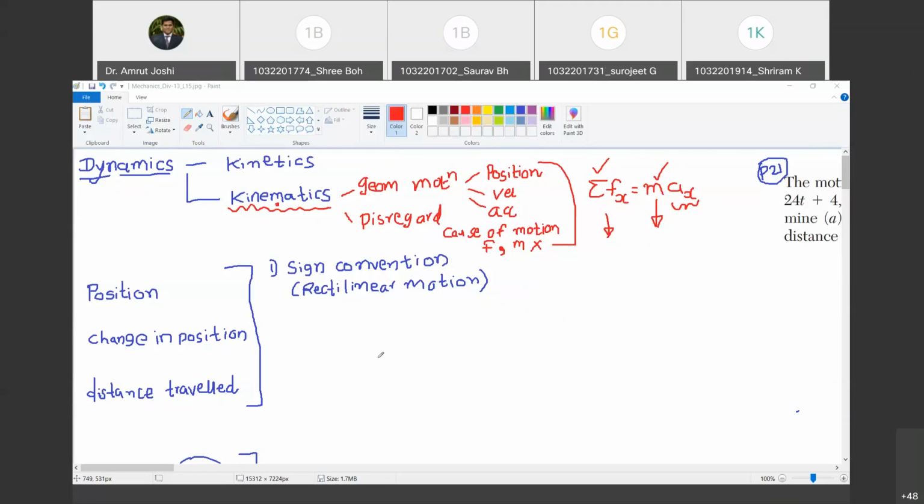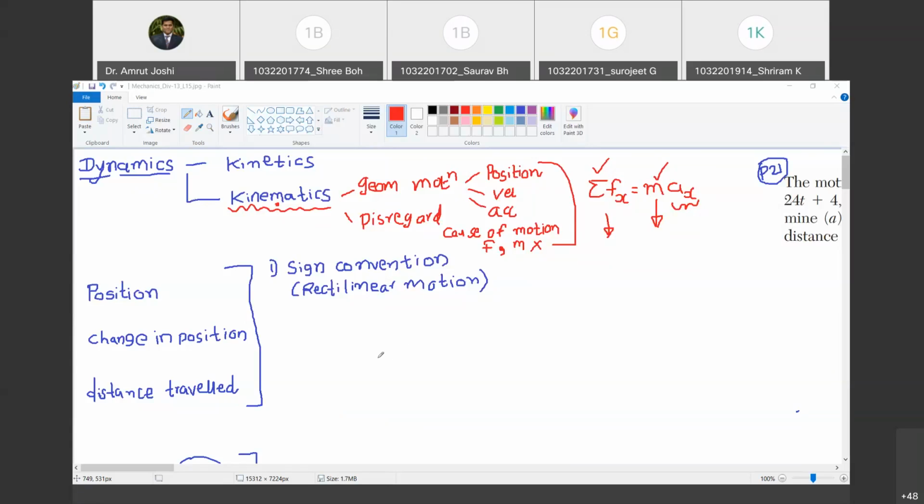Kinematics. Yes, because you are only talking about the motion parameters such as velocity. You are not talking about the amount of fuel burned per unit time to produce a particular thrust so that the vehicle can speed. Do you agree with me? Yes, sir. So therefore, this is a problem in kinematics.